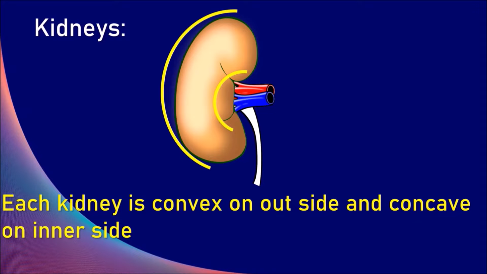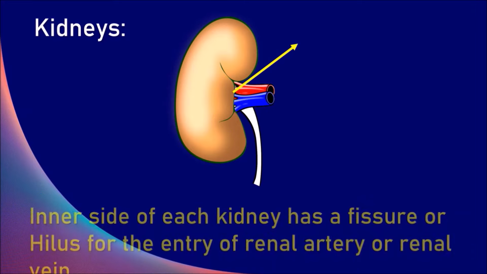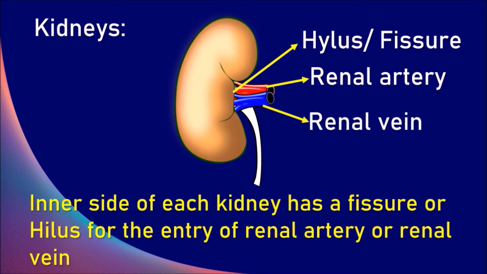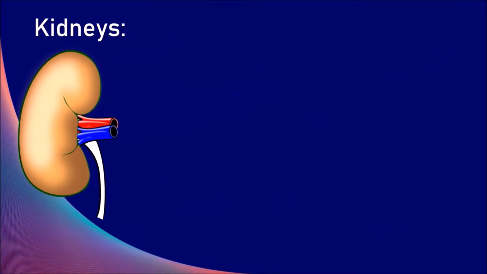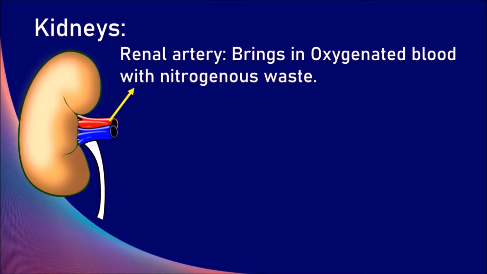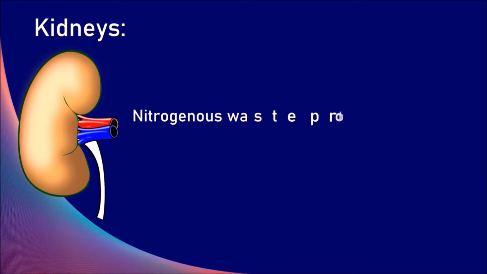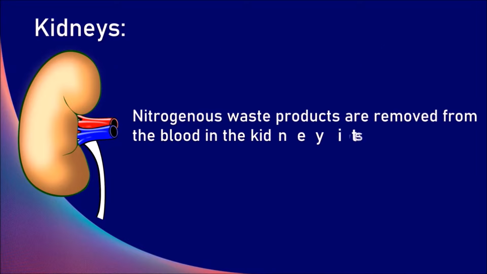The position of the right kidney is a little lower than the left kidney due to the presence of the liver above. The inner side of each kidney has a fissure or hilus for the entry of the renal artery and renal vein. The renal artery brings in oxygenated blood with nitrogenous waste, whereas the renal vein carries out deoxygenated blood. The waste products are removed from the blood in the kidney itself.